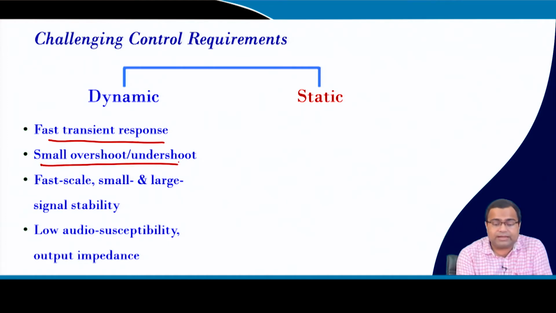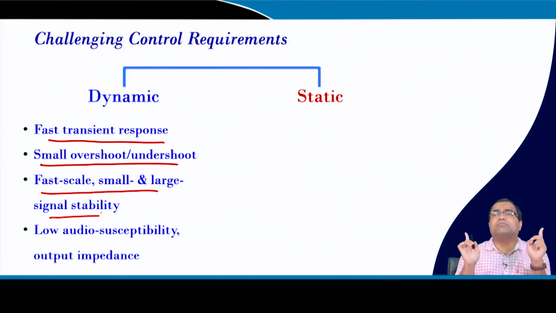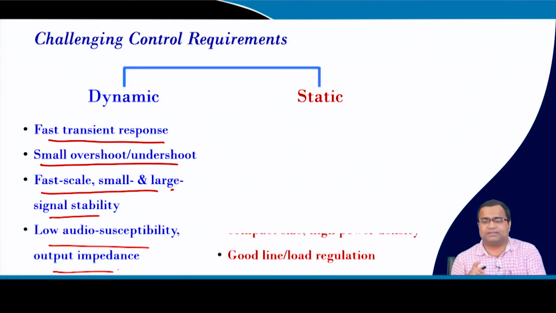Then we need to achieve small undershoot and overshoot for both current and voltage, and we need to ensure fast scale stability, that means subharmonic instability should not come. There should not be any large signal or small signal instability, because we also talked about large signal stability like Lyapunov stability, and for small signal we have to ensure sufficient stability margin like phase margin, gain margin, bandwidth and so on. And we also need to achieve low audio susceptibility and low output impedance.